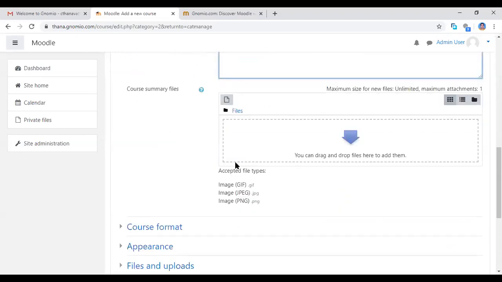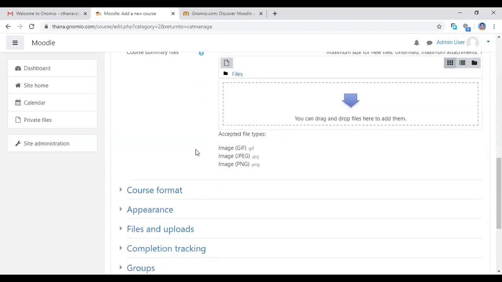Then if you want to add files, see here the maximum size for new files is unlimited, and the maximum attachment is 1, so you can attach only 1 file. If you click here, you can create new files also. The accepted file formats are JPG, GIF and PNG only, not Word and PDF.